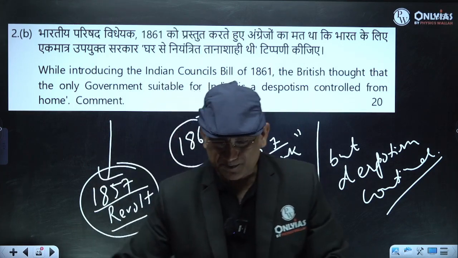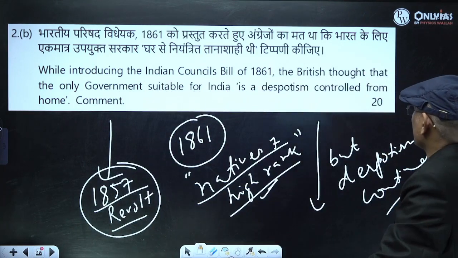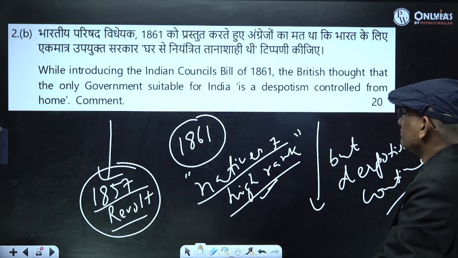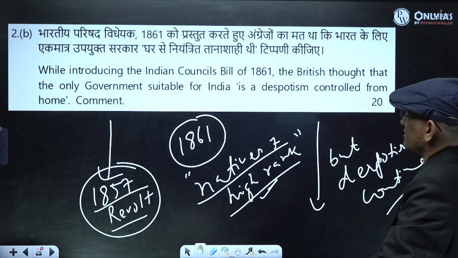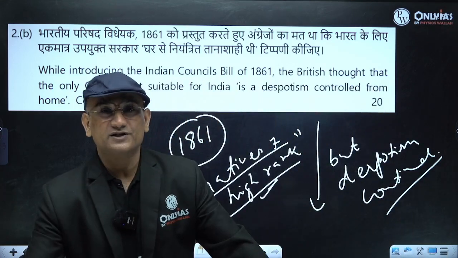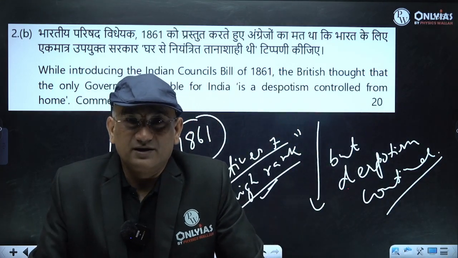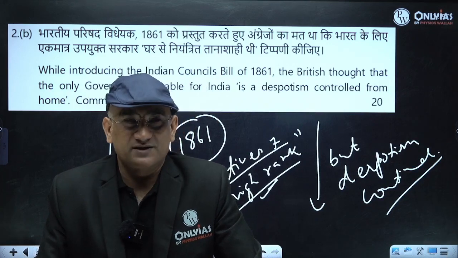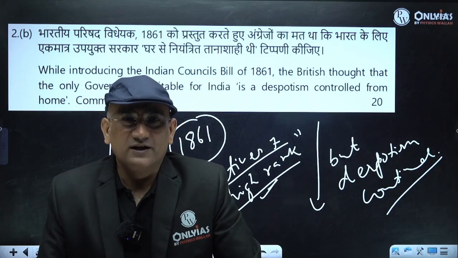So despotism, yes, but despotism controlled from whom? That was the formula. Don't think their intention was responsible government. They wanted to continue despotism, but controlled from home.